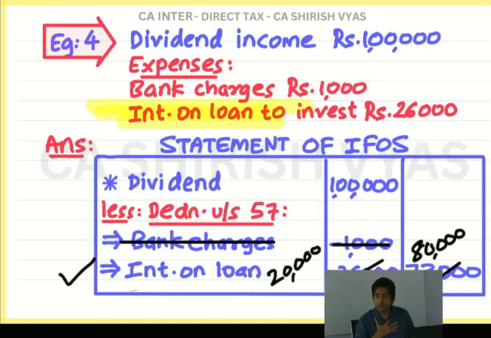If I am a poor person or a middle class person, what will I do? If little bit extra money I have, I will put it in bank FD. So that my money is safe. I will not have the daring of investing in shares. So who invests in shares? Rich people. And rich people have got lot of money. So government says, you rich people, you have got so much money, where will you take the money? Pay tax. Why you want to minus this? By minusing, you want to make your income small? Why you want to make small? Why you want to pay less tax? You are already rich, na? You have money, pay tax.